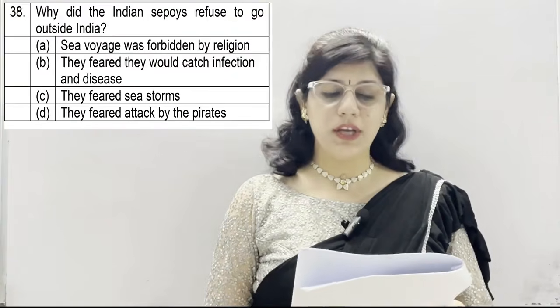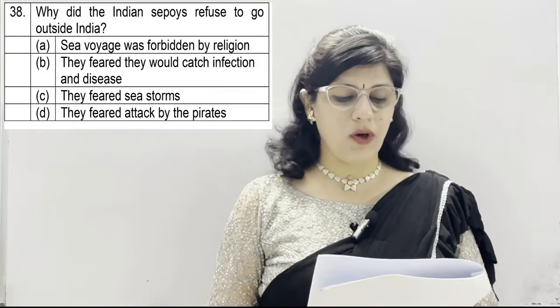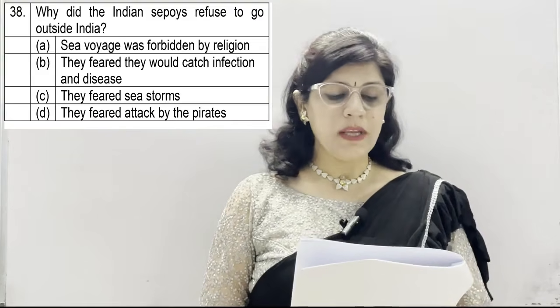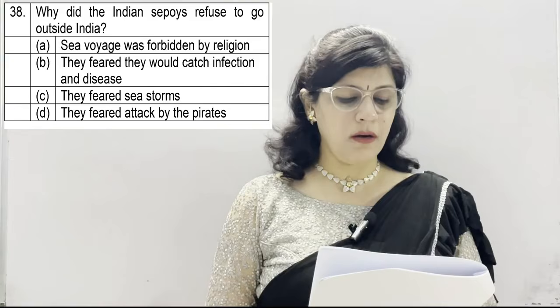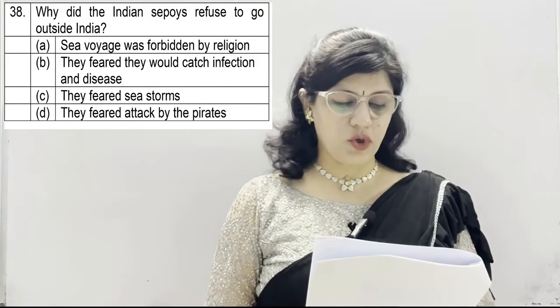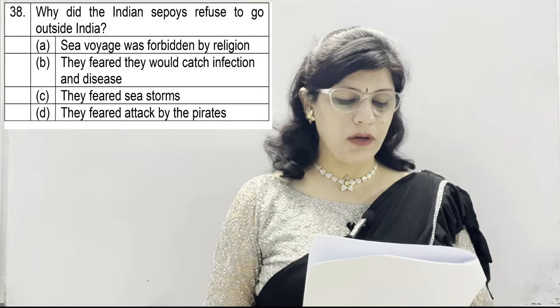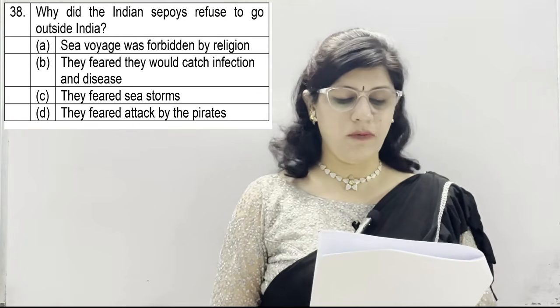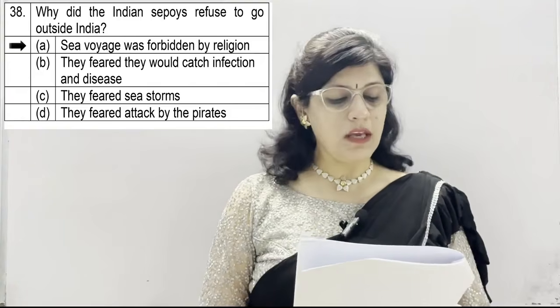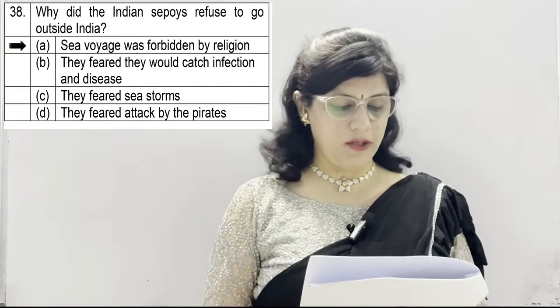Question number 38. Why did the Indian sepoys refuse to go outside India? Option A, sea voyage was forbidden by religion. B, they feared they would catch infection and disease. C, they feared sea storms. And D, they feared attack by the pirates. And the correct option is A. Sea voyage was forbidden by religion.